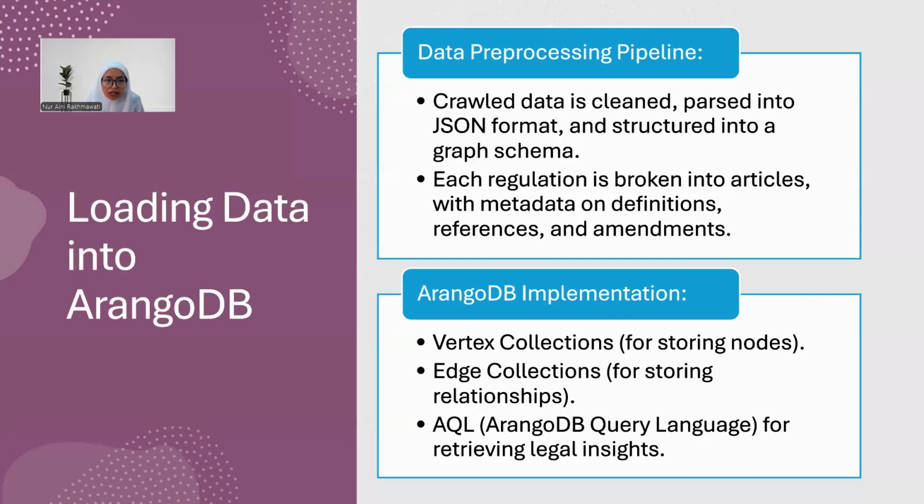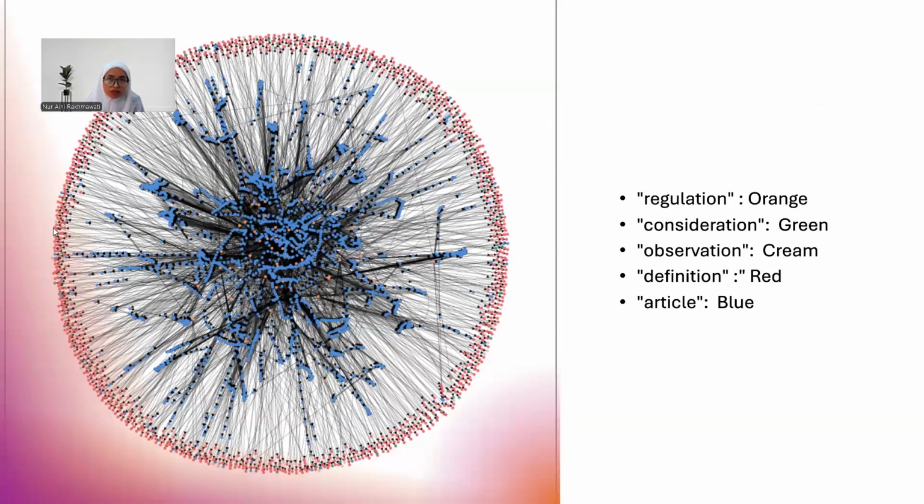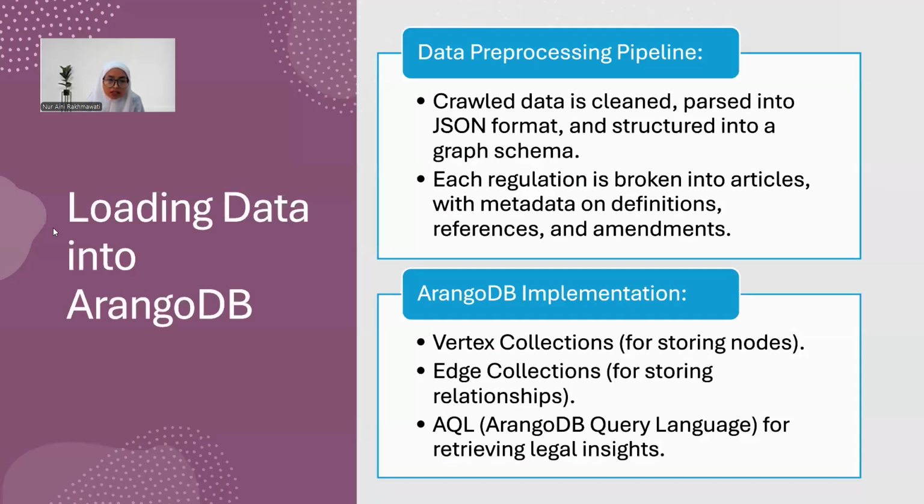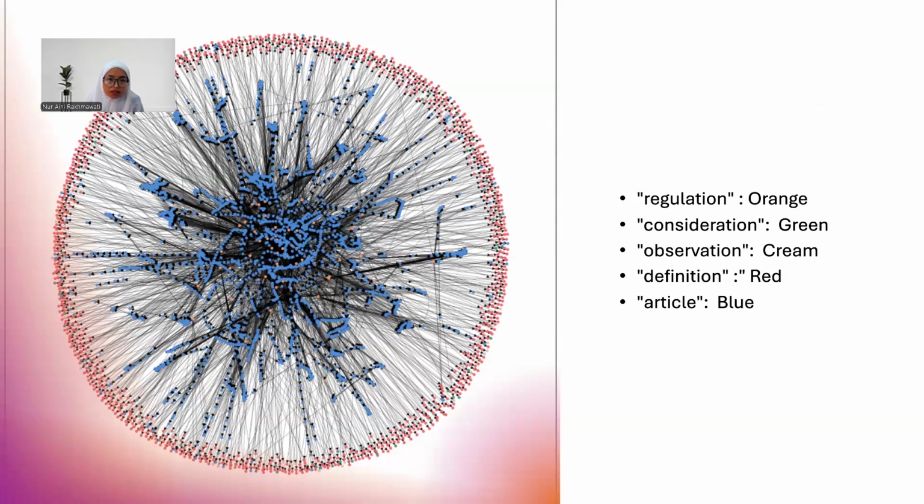How do we load the data into ArangoDB? We process the data using the JSON format, and each regulation is broken into articles with metadata on definitions, references, and amendments. In the ArangoDB implementation, we use vertex collections, edge collections, and AQL. And here is the result: the visualization of our regulations, considerations, observations, definitions, and articles. Okay, and then the demo will be presented by you.